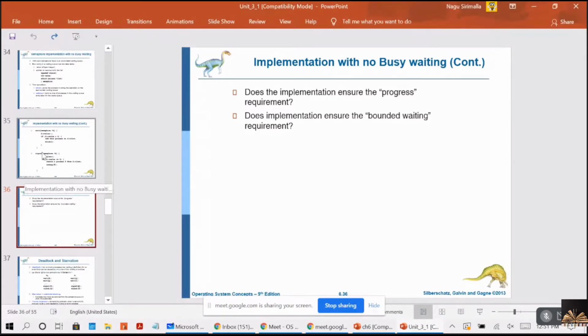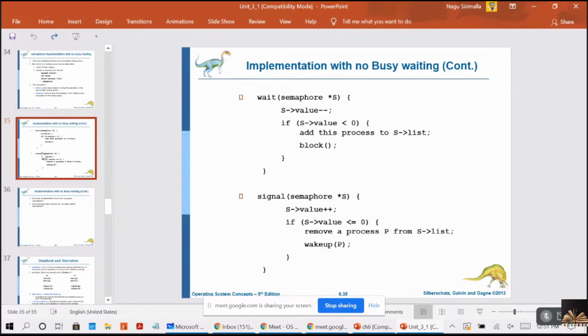Why? Because when one process is there, we make sure that the other process does not enter here. So mutual exclusion is done. Progress means when no other process is in, among the waiting processes, one will be allowed to enter into the critical section. Yes, that we are doing. And then bounded waiting. Bounded waiting means, when one process has used it and so many processes are waiting for it, when it is coming out of it, it will give the chance to one of the waiting processes. So those three we are trying to achieve.